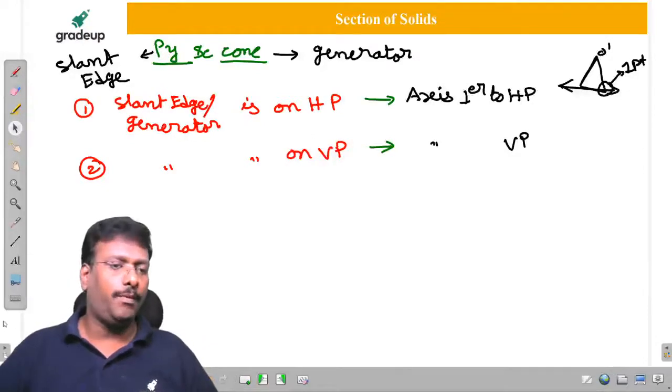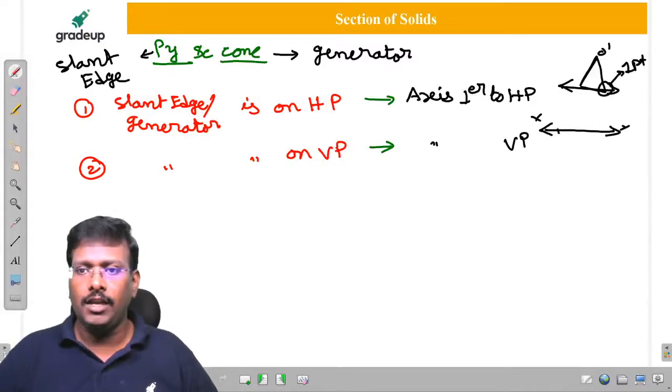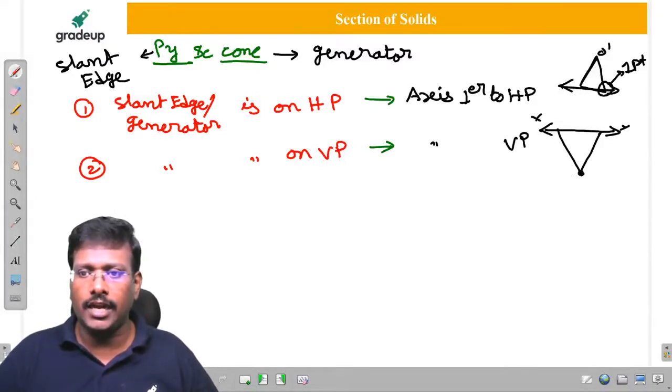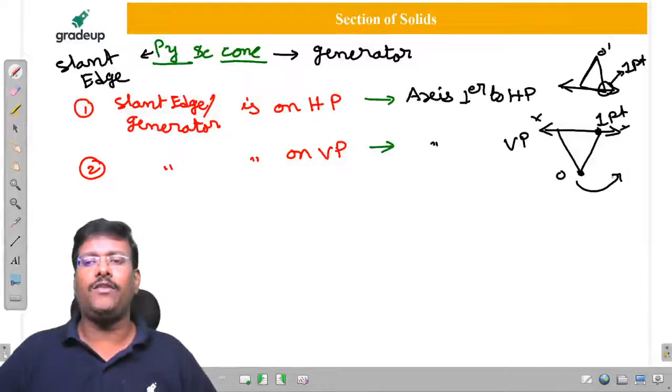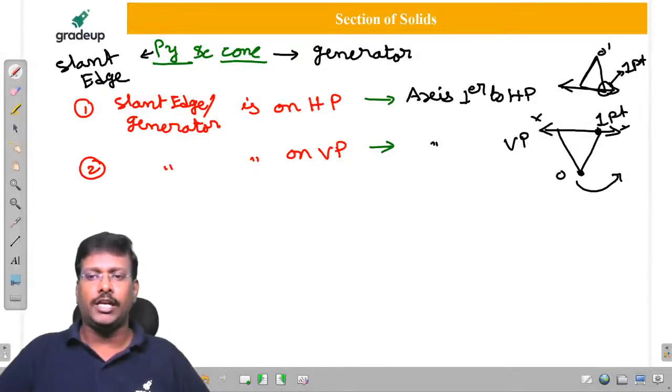So similarly, perpendicular to VP was given. Once this is the case, this is XY, sir. Initially, I have to consider the triangle like this. This is O. Here you need to get only 1 point. After that, you have to rotate it like this. This coincides, as will be observed.